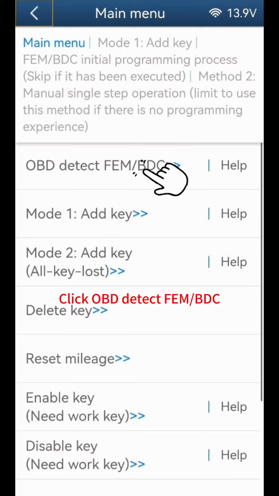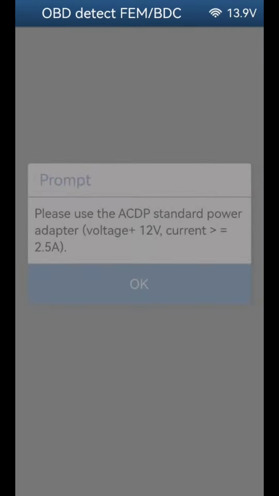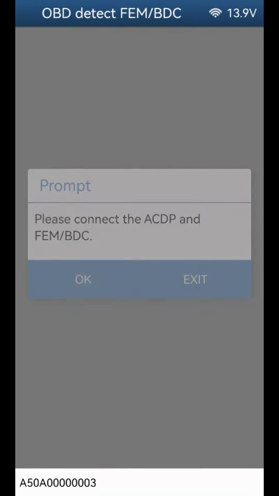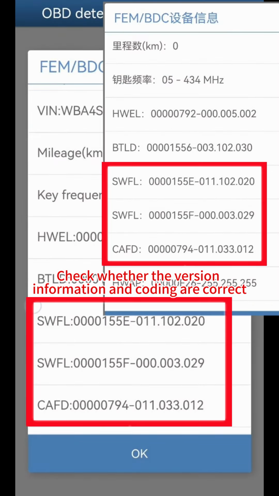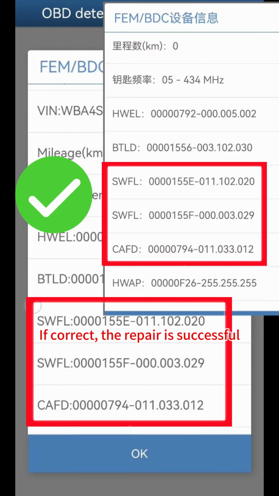Click OBD detect FEM BDC. Click OK. Check whether the version information and coding are correct. If correct, the repair is successful.